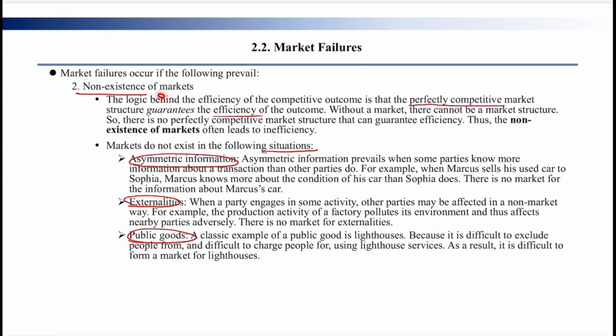And another situation is when the market doesn't exist. When does the market not exist? The first one is asymmetric information, which we talked about last course. The other one is externalities, which we will talk about later. And the other one is public goods, because no one can set the price for public goods. So public goods don't have prices and don't have markets.